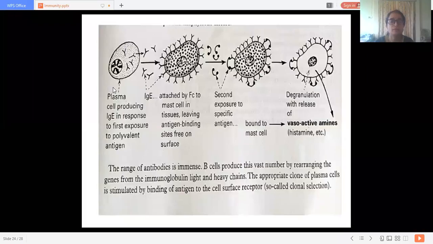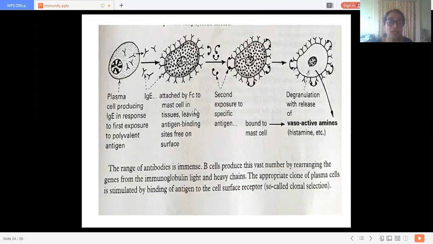Now here it is in picture form. This plasma cell produces IgE in response to the first exposure to the polyvalent antigen. In response to this antigen, the plasma cell produces these IgE class of antibodies, and they are released into the circulation. They get attached by Fc receptors, that is the Fc rod. Understood?